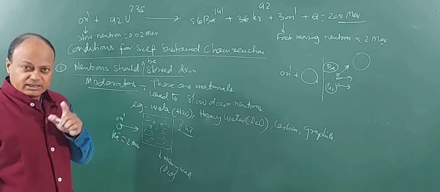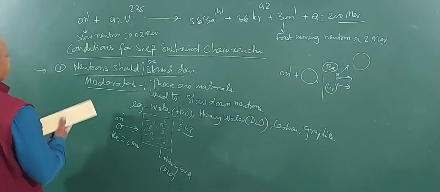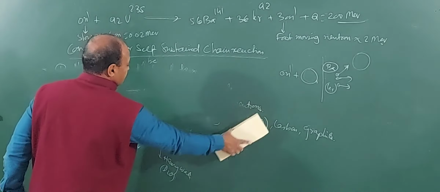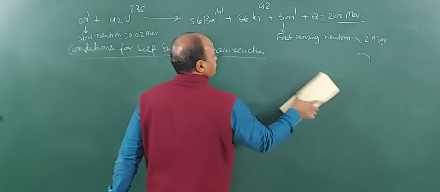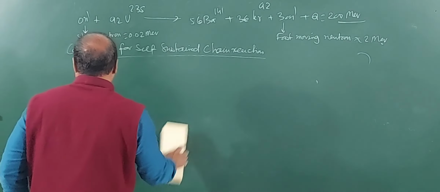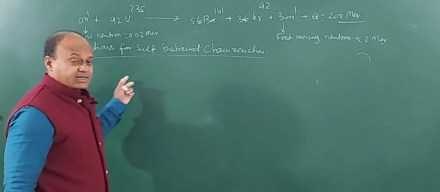Clear? So first thing, in order to make a nuclear reaction self-sustained is neutrons should be slowed down. Now second condition, how will you be able to maintain the self-sustained chain reaction? How will you be able to control the reaction?